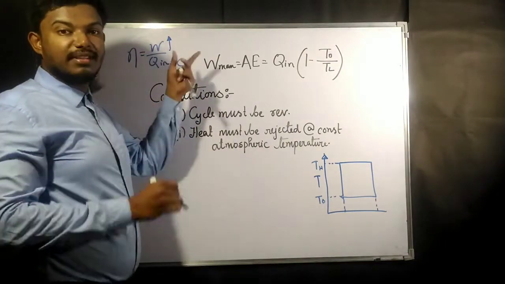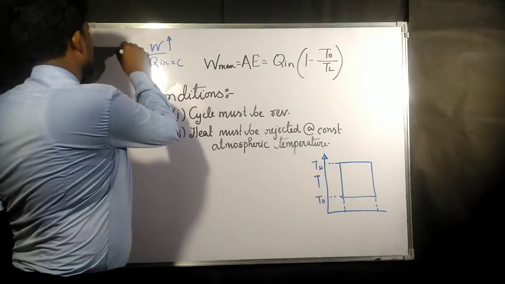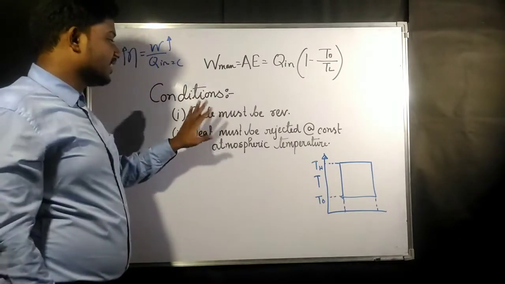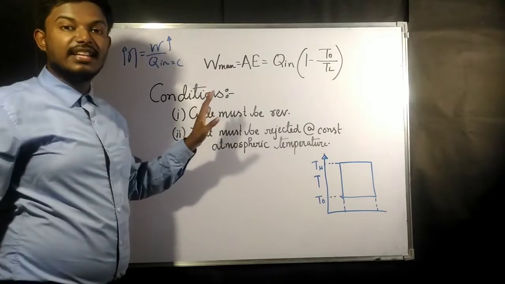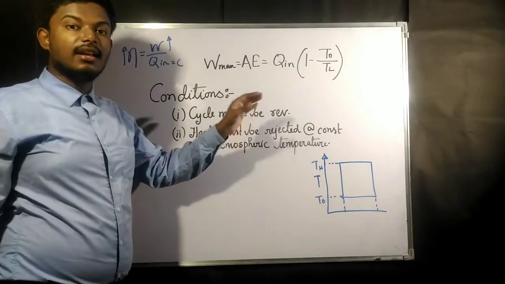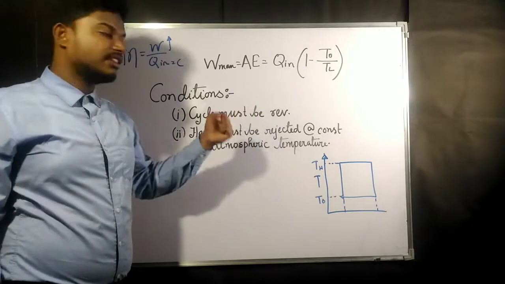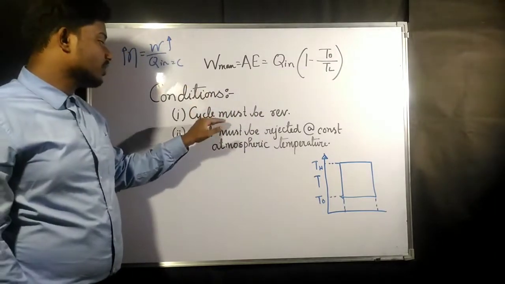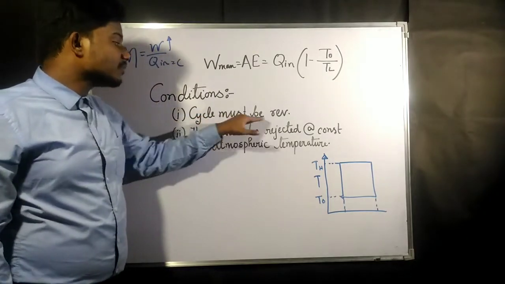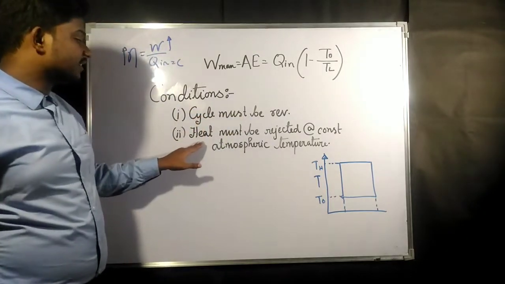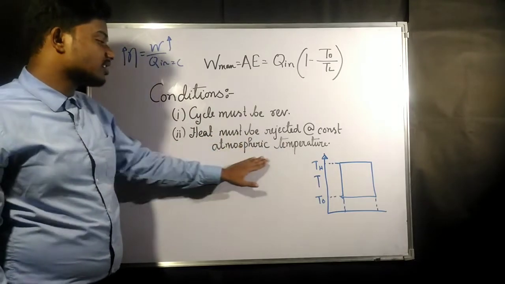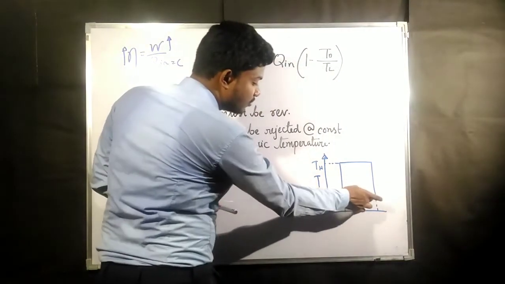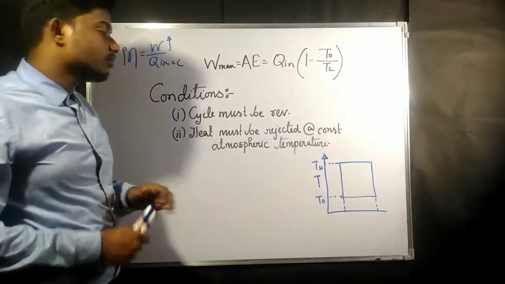Now for work to be maximum, the efficiency must be maximum. And if you remember, we have directly derived that only the reversible engines are going to get higher efficiencies than irreversible engines. So the first condition to get the maximum work is that the cycle must be reversible. And the second thing is heat must be rejected at constant atmospheric temperature.